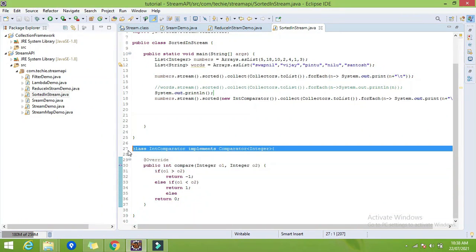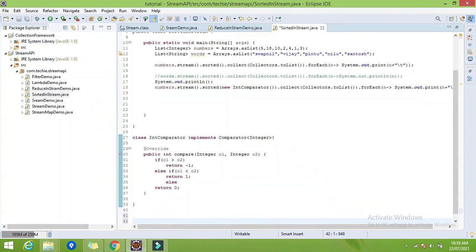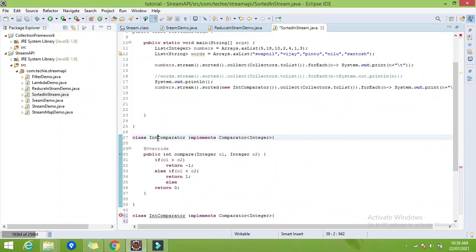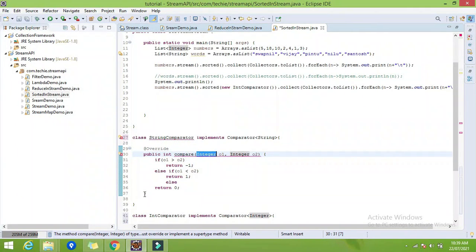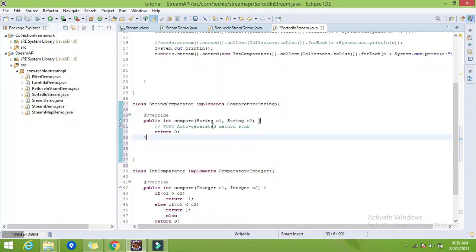So let me create another class. Let me copy paste this one. I will paste it here so that it can be visible on one screen. So I will name it string comparator, implement comparator, it will be of type string, right? So it will implement the compare method. We have the compare method which takes two arguments, string 1 and string 2.